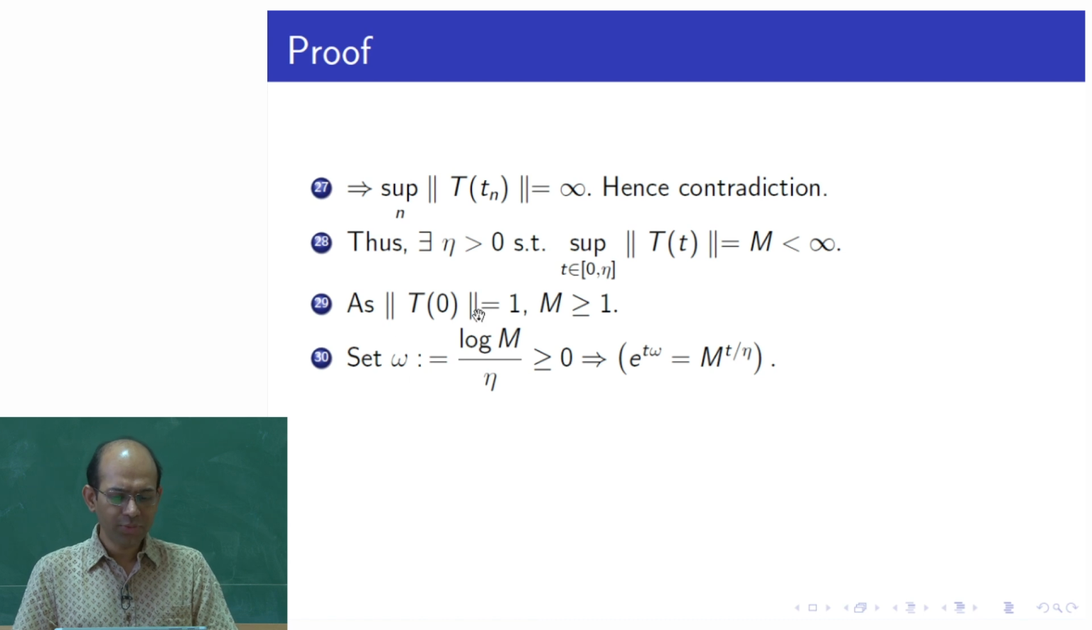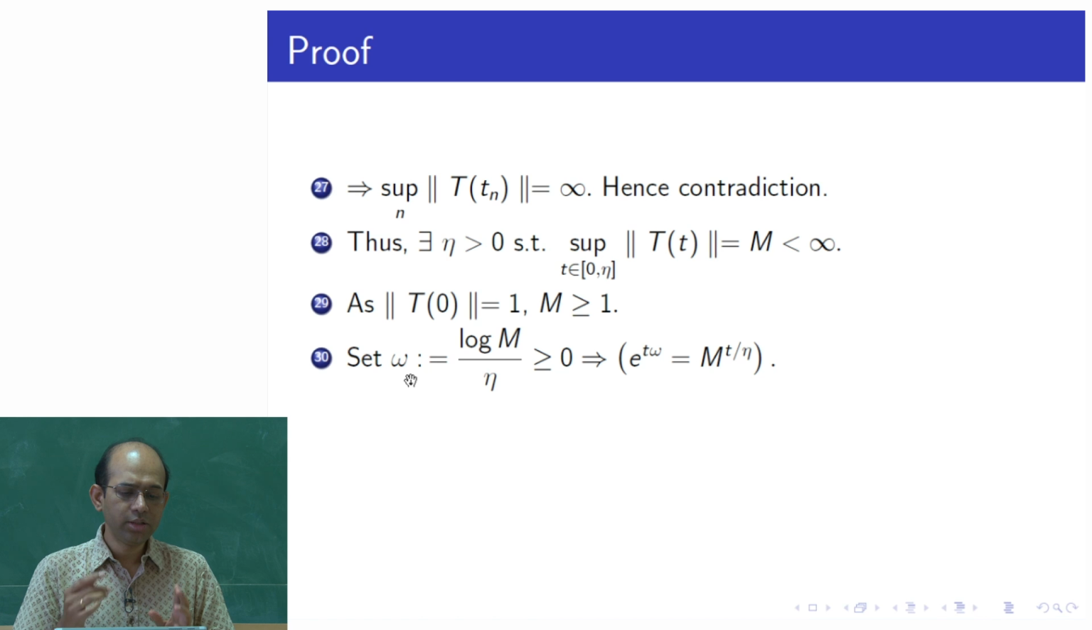Now, if we define omega this way and we calculate e to the power of omega, so e to the power of eta times omega, e to the eta times omega is capital M, correct, capital M, and then we take